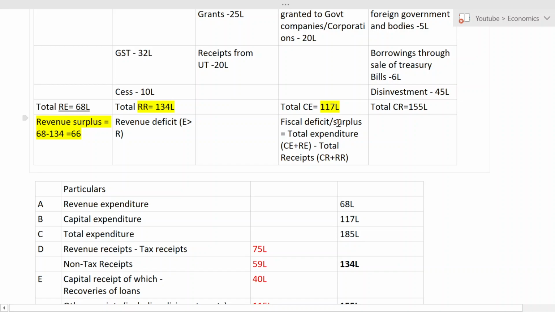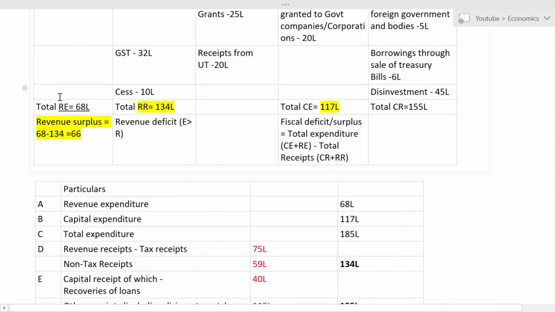So whenever we have to calculate the fiscal deficit or surplus, what we have to do is take capital expenditure and add it with revenue expenditure. Whatever money I get, I have to deduct it, the capital receipt plus the revenue receipt. So very simple. CE plus RE will give me one amount.